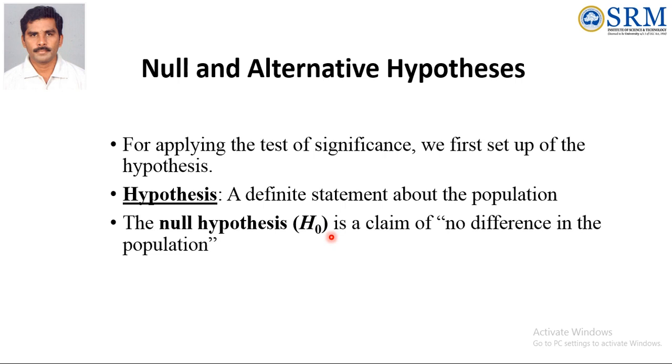Now we are going to compare the sample and the population. When we are comparing the sample and the population, first we have to set that there is no difference between the sample and the population. So this type of statement is no difference between the sample and the population. This can be written as no difference, null difference. So null hypothesis.